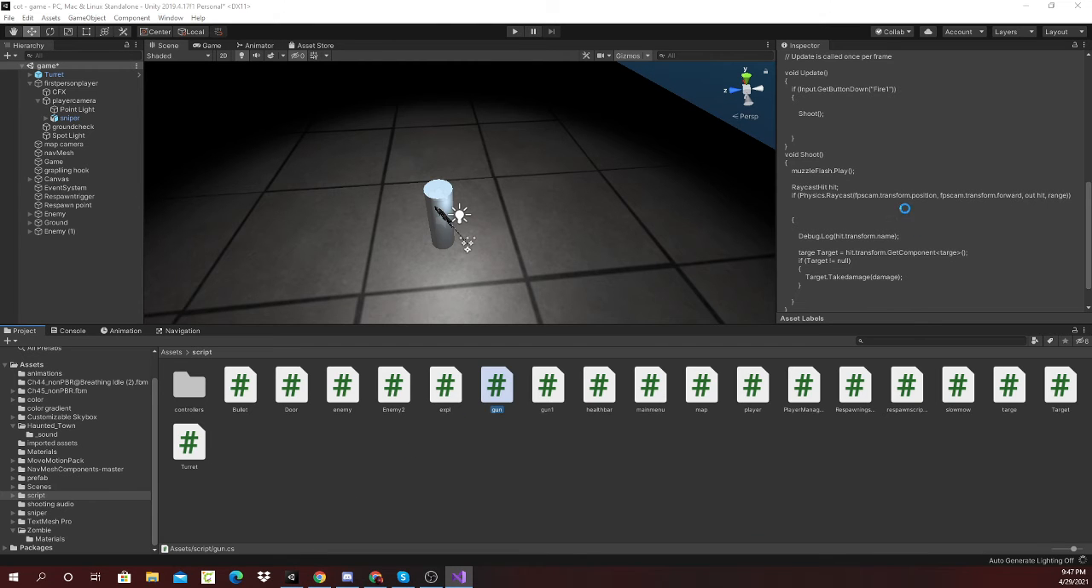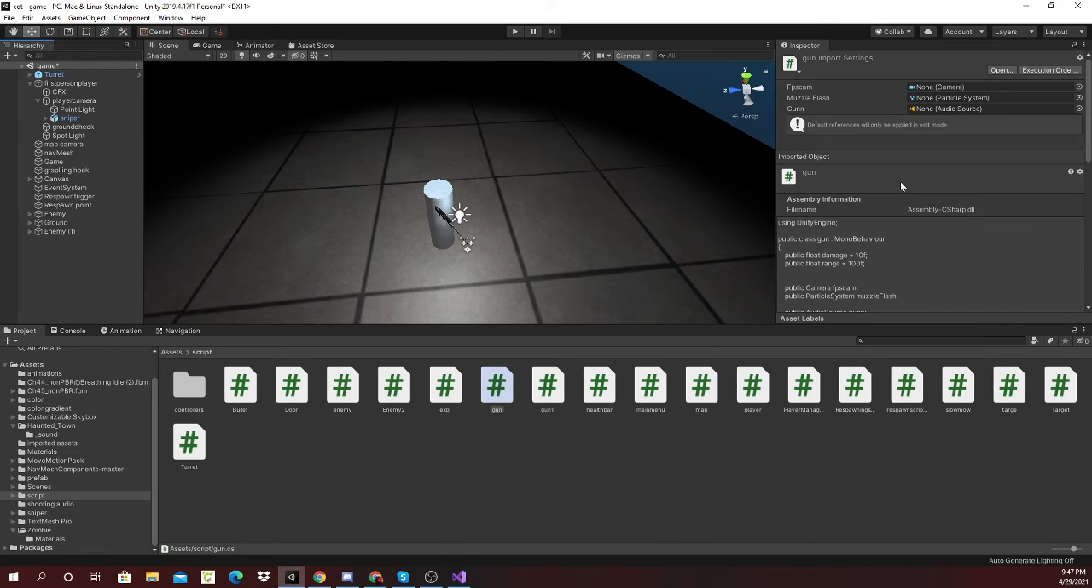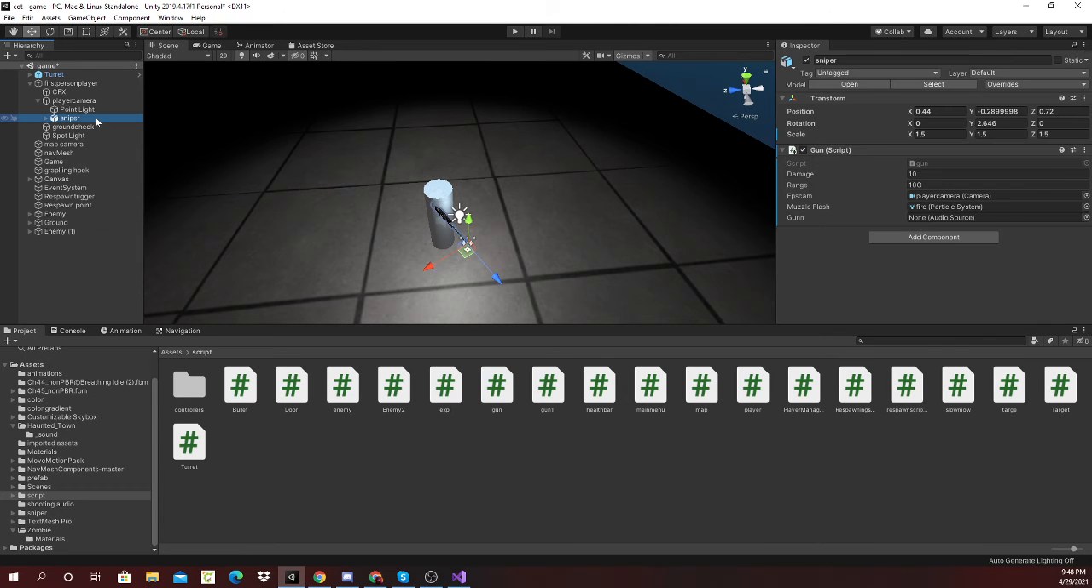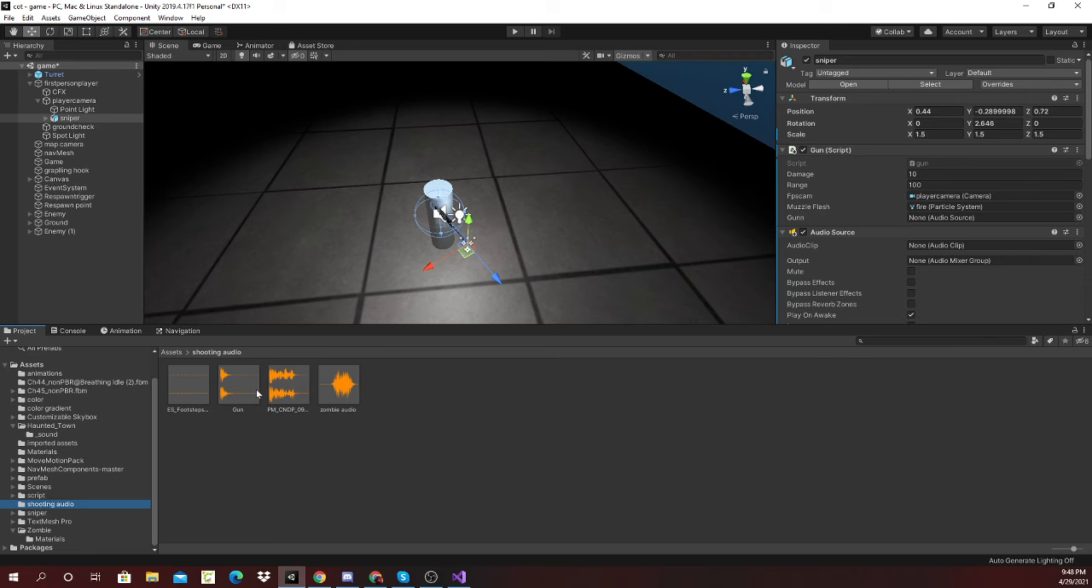But you have to go on Unity and wait for it to load, and go into the gun you have. Go on the gun. Add a thing called audio source. Once you have downloaded the audio you have, drag it into here. And drag the audio source into the gun.